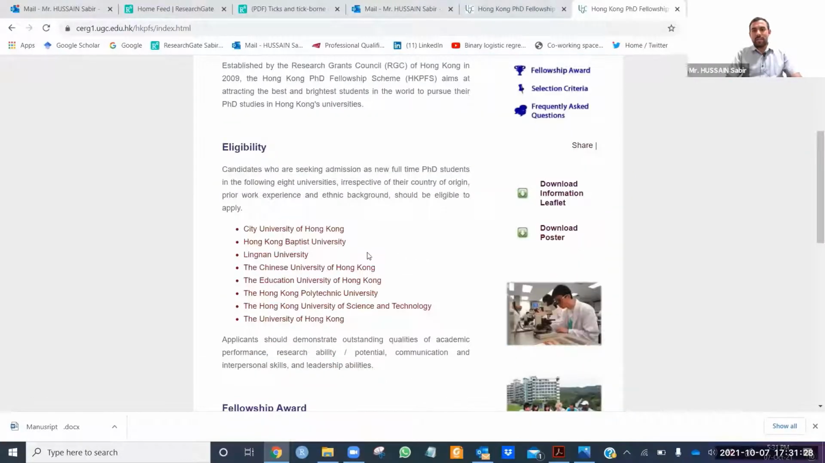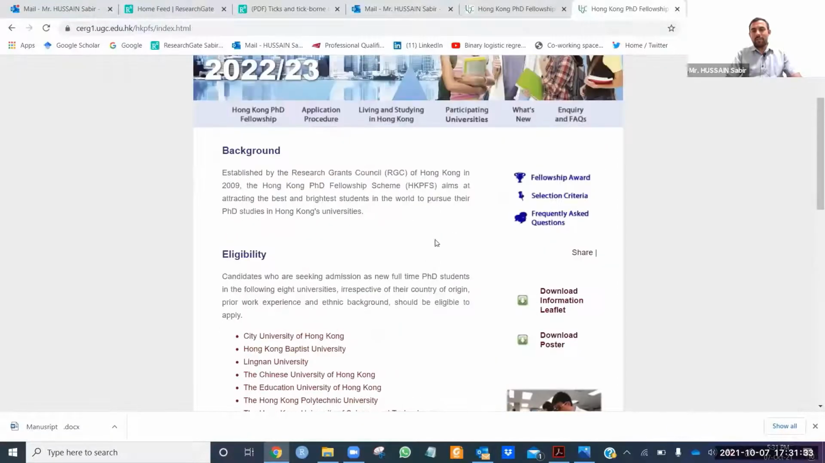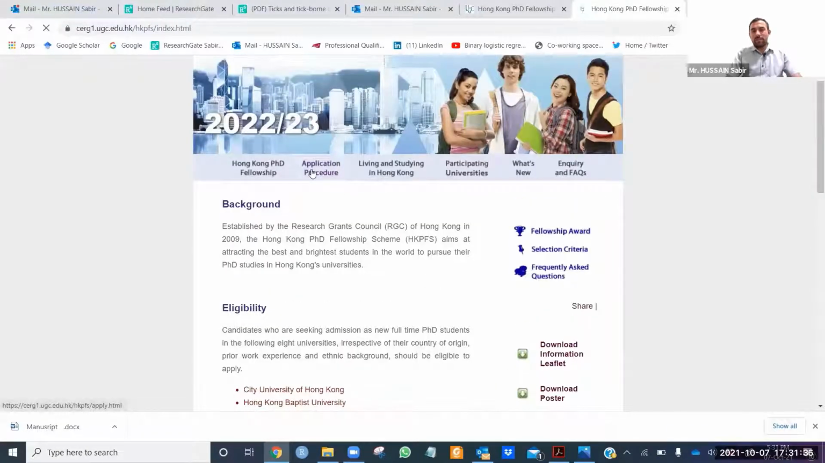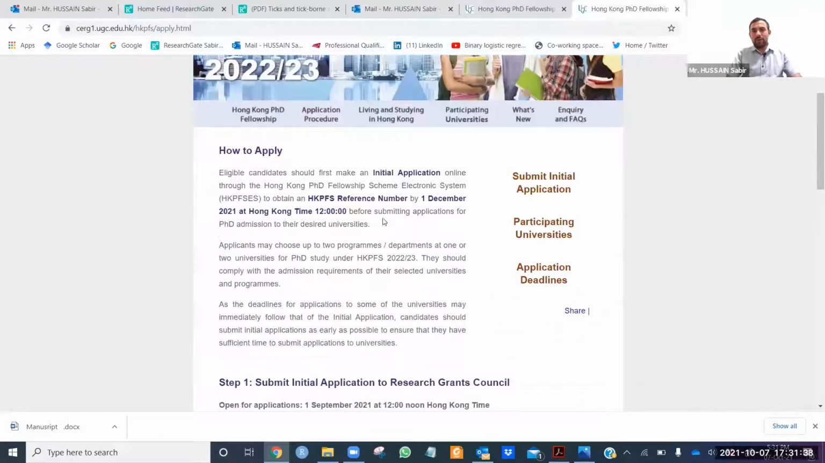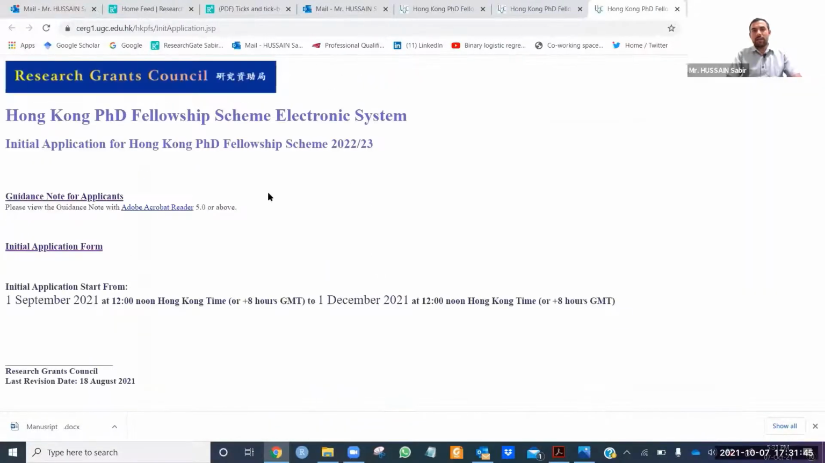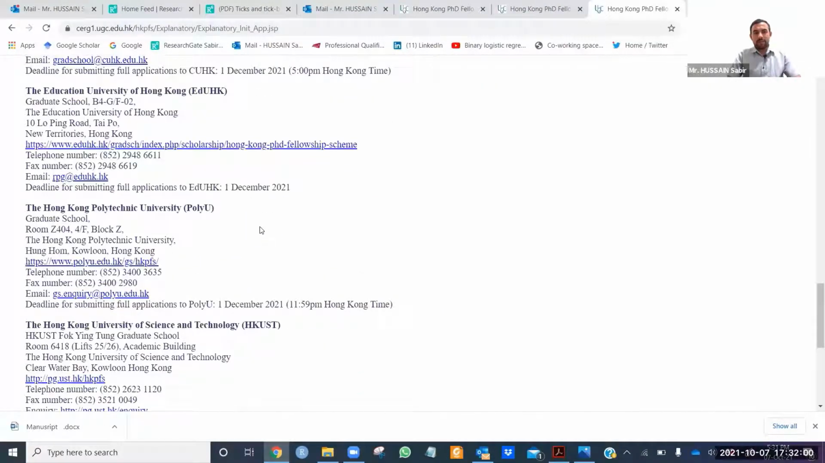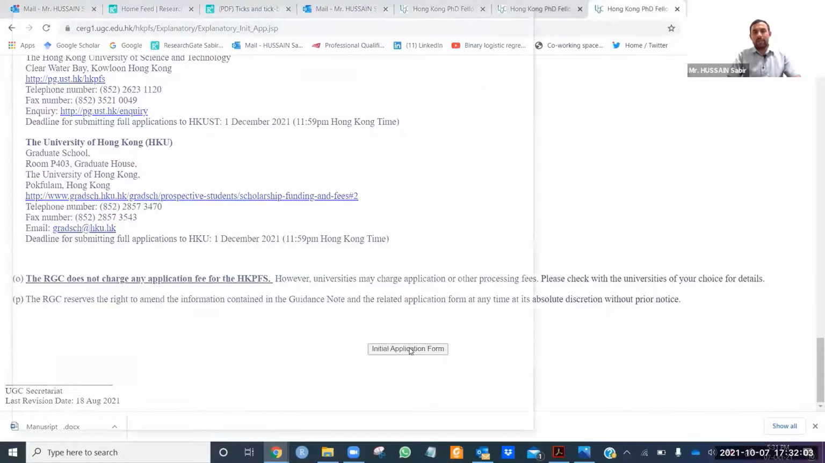These are the eligible universities, and this is the fellowship award. They are offering a very huge amount. You need to click on the application procedure. Here you can see you need to submit your initial application link. You need to click the HKPFS electronic link here. Here you can see submit initial application, Hong Kong PhD Fellowship Scheme. You need to submit the initial application form here. Click on this, and then at the end you can see the initial application form.